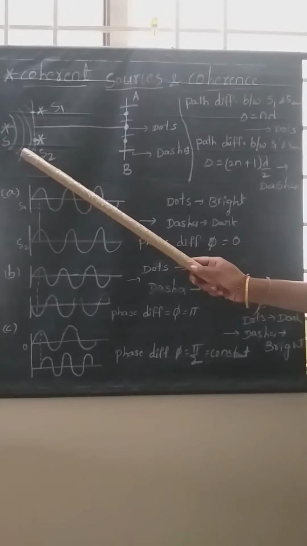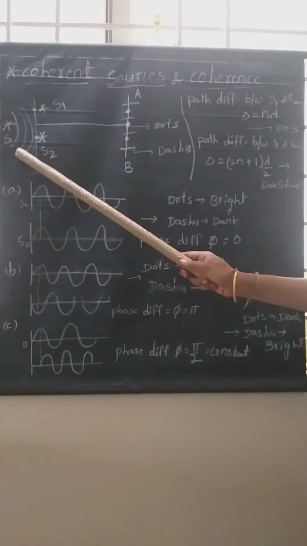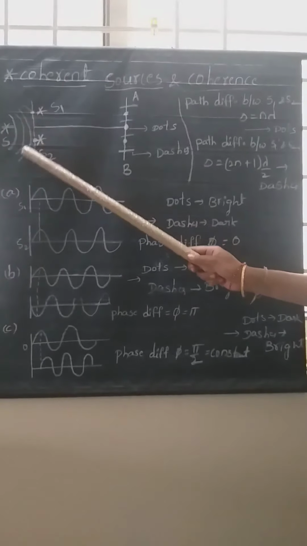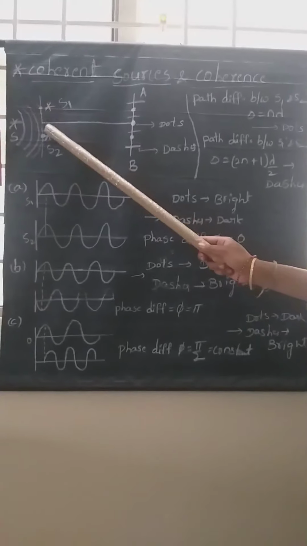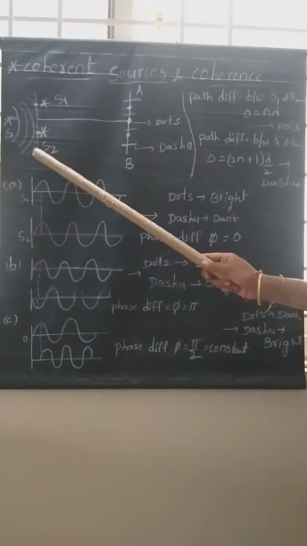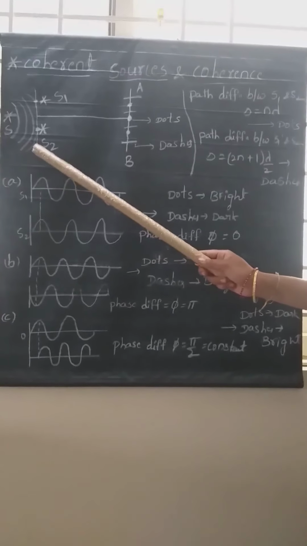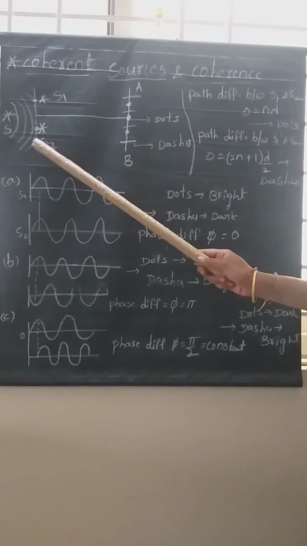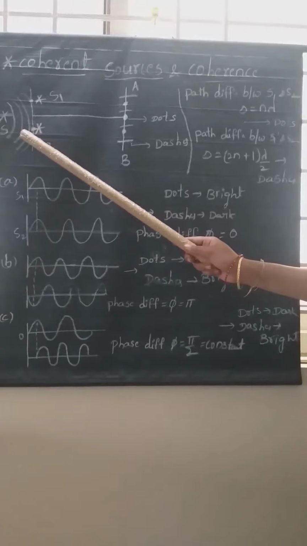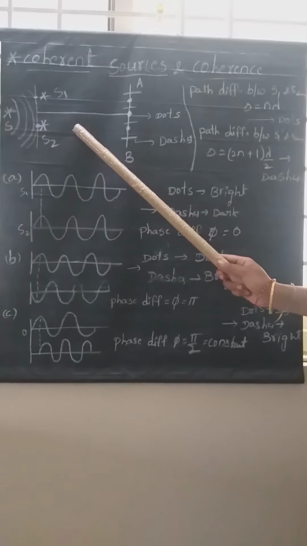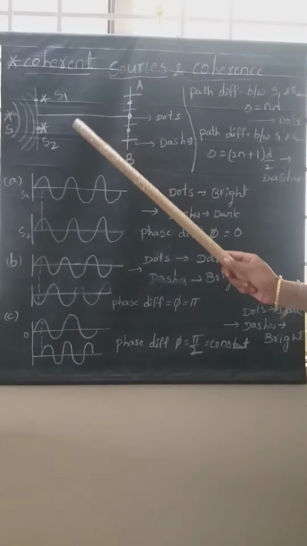Let us suppose this is the light source, it can give wavefronts like this. Whenever this main wavefront, the primary wavefront, reaches this paper, definitely this wavefront cannot continue its motion in this position.